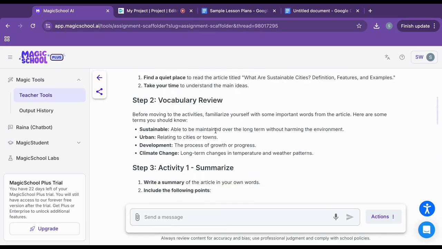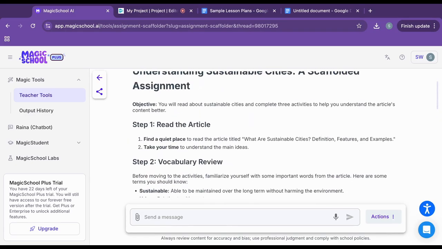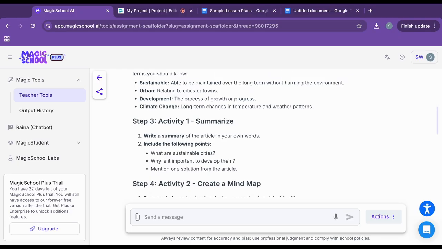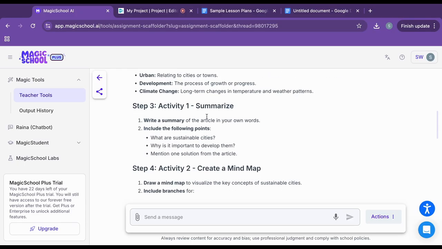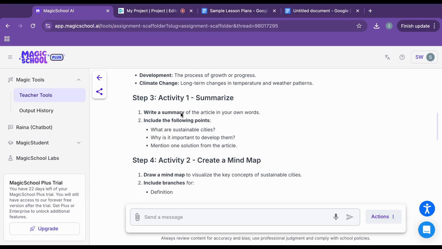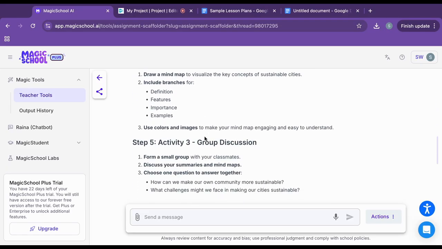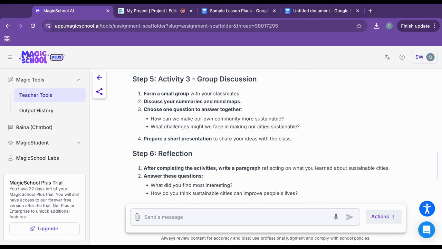So if you take a look at what it came up with, first my students will read the article, then they're going to do some vocab review, and then I have some more activities. So summarizing, they want to write a summary, include the following points. Another activity would be to create a mind map, and you can go through the activities, see what you like, don't like,